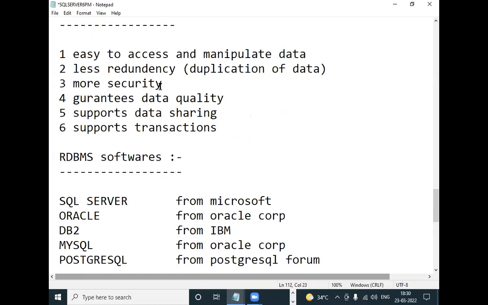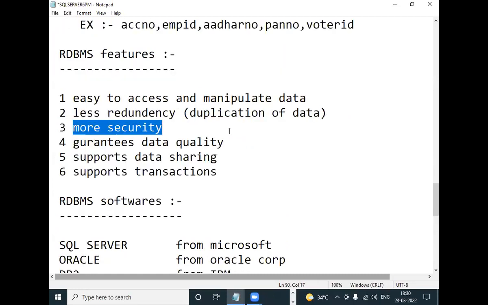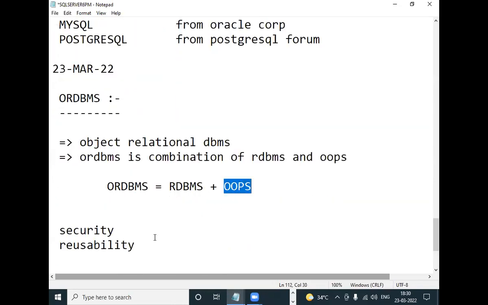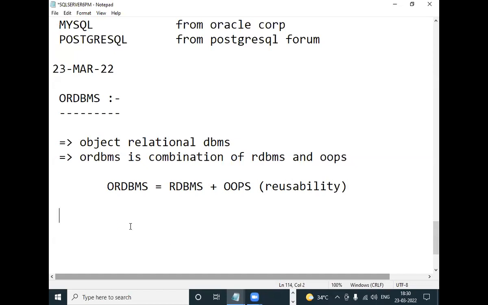RDBMS provides more security. So security is not taken from OOPS. What is taken from OOPS is reusability. We don't need security because RDBMS provides security, so that's why security is not taken.